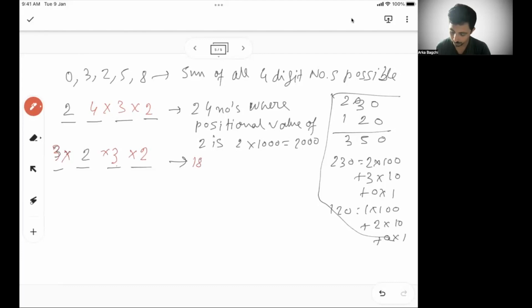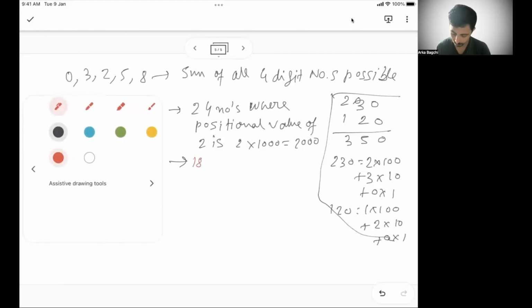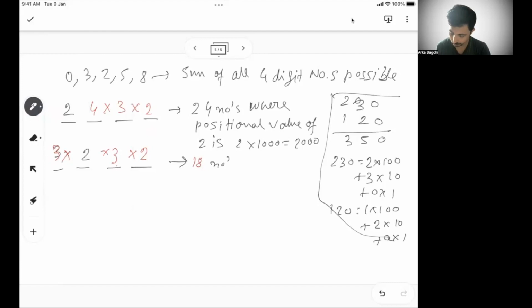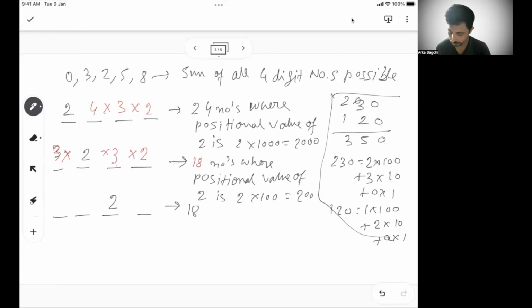So there are 18 numbers where the positional value of 2 is 2 into 100, 200. Similarly, if I have 2 in the third place, then also I will have 18 numbers where the positional value of 2 is 2 into 10, that is 20.